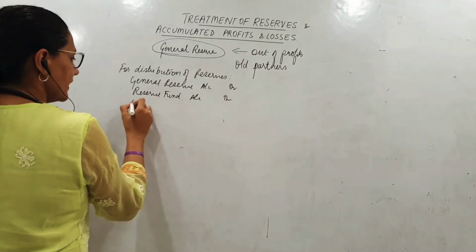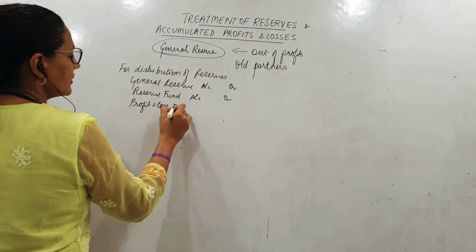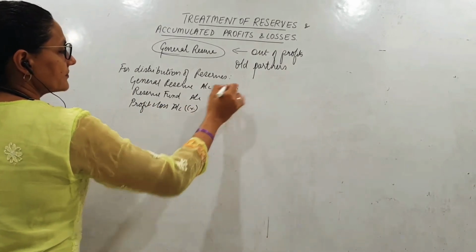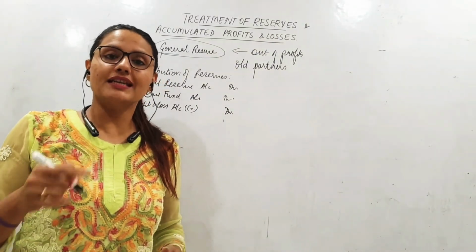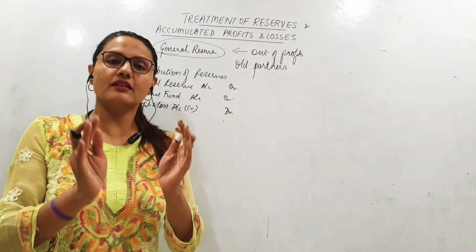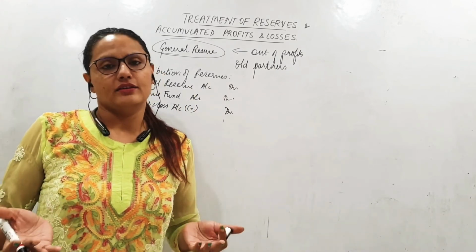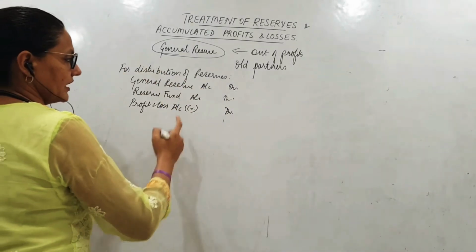We can also have a credit balance in the profit and loss account. A credit balance, debit. Now what is a credit balance in the P&L account? It means that a certain amount of profit has not been distributed. That is also of the partners. Therefore, all of this is debited.